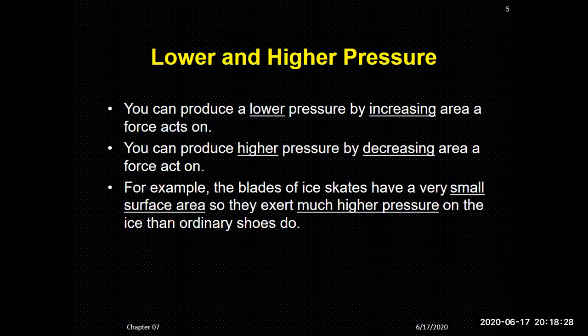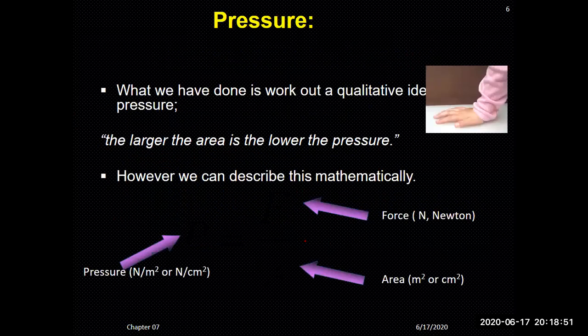So for example, the blades of ice skates have a very small surface area so that they exert much higher pressure on the ice than ordinary shoes do. So these are some of the examples of applications to lower and raise the pressure, when you can lower it and when you can raise it. You use different basic techniques to reduce it. So with pressure, we have worked out a qualitative idea of pressure.